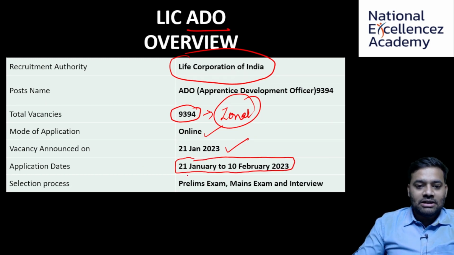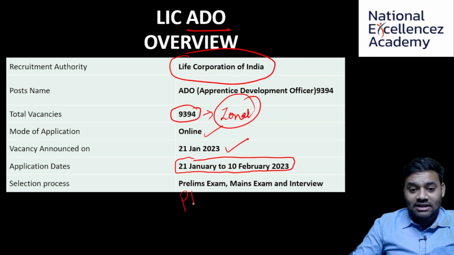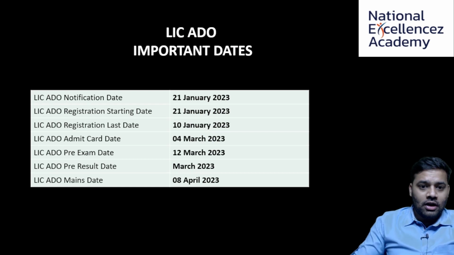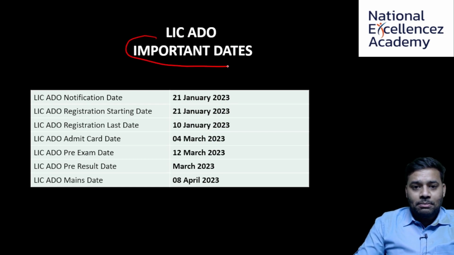And the selection process, basically there's going to be three phases: phase 1, phase 2 and phase 3. Phase 1 is prelims, phase 2 is mains, phase 3 is interview. First up, let's have a look at the important dates.